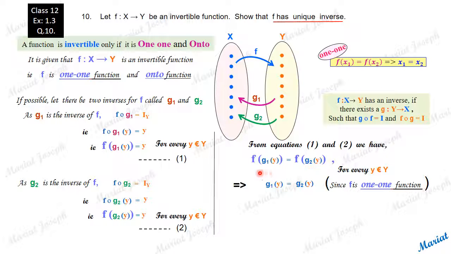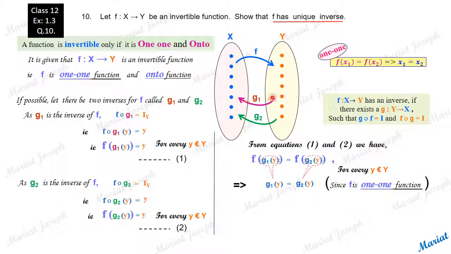So, f of G1(y) equal to f of G2(y) should imply that G1(y) and G2(y) should be equal. They are the x1 and x2 here. So, we get G1(y) equal to G2(y) for every y, because this equation is for every y. So G1(y) equal to G2(y) for every y.